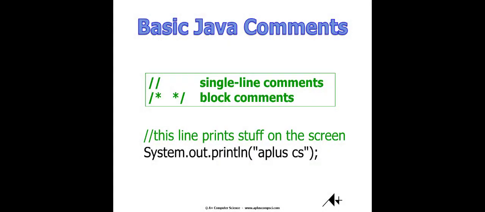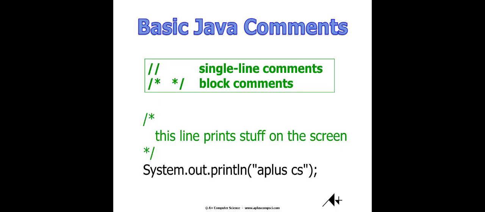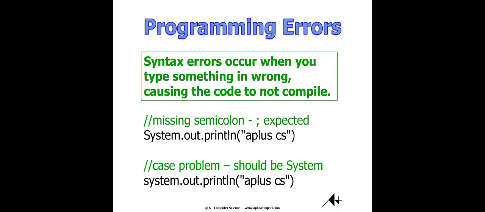To comment or not to comment? That is the question. You should comment your code. 2 front slashes is a single line comment. Front slash asterisk front slash, that would be a block comment. So it depends on what you're trying to do. If you need just a real quick descriptor, a single line comment would work. If you have a really large amount of information that you need to use to describe some code, obviously the block comment works better.